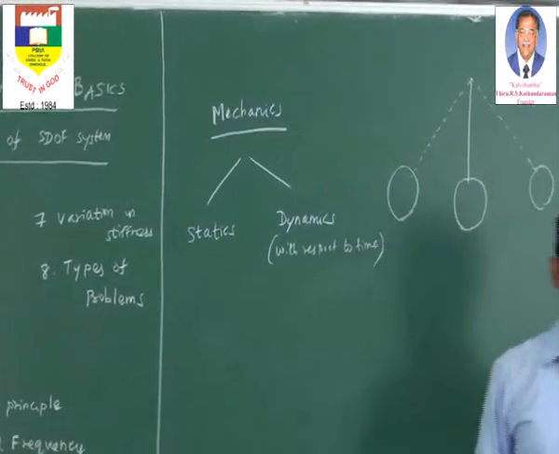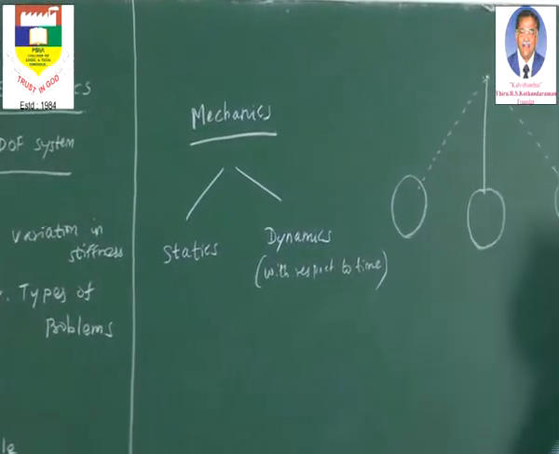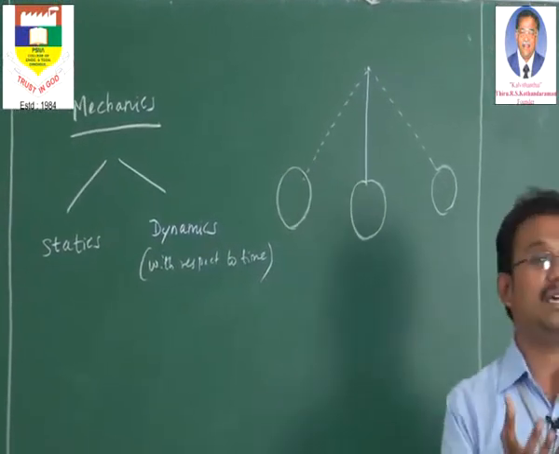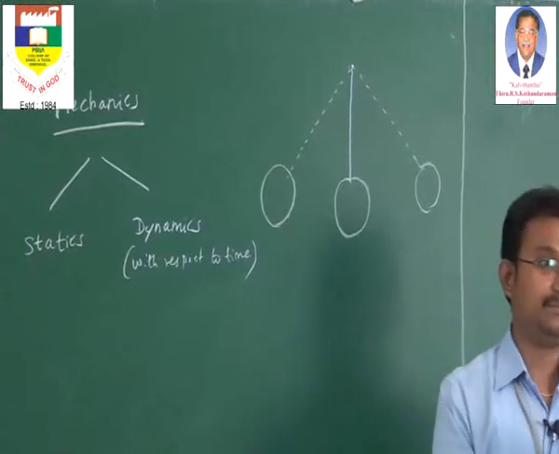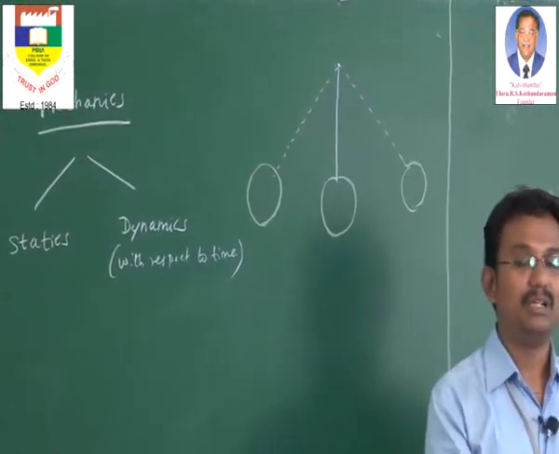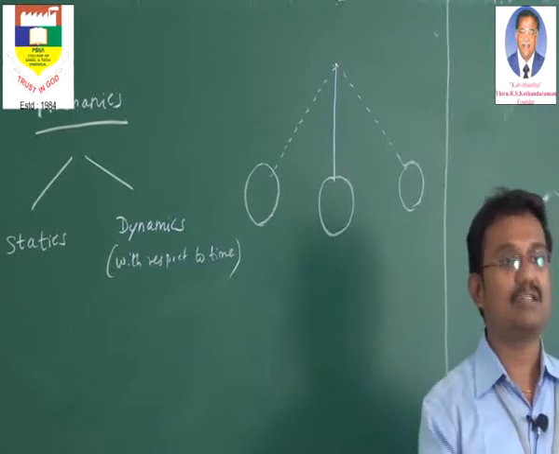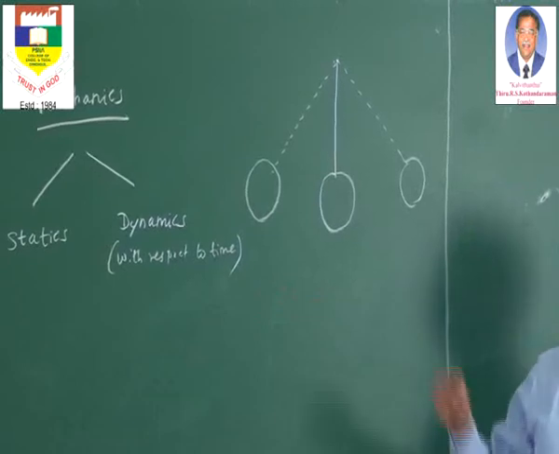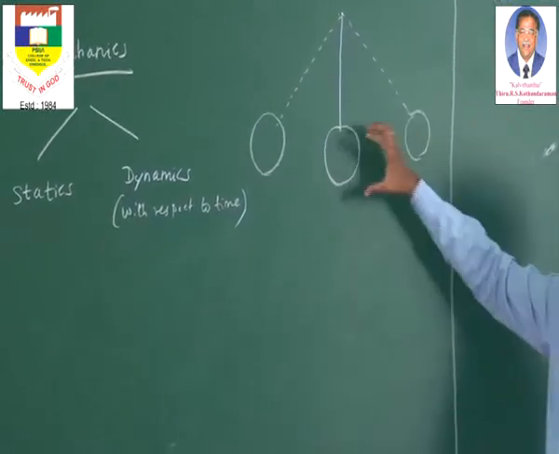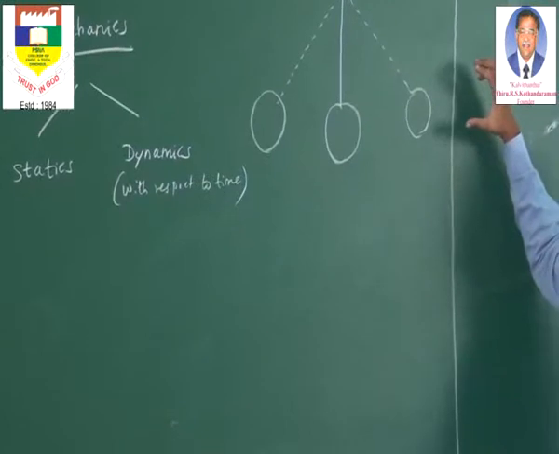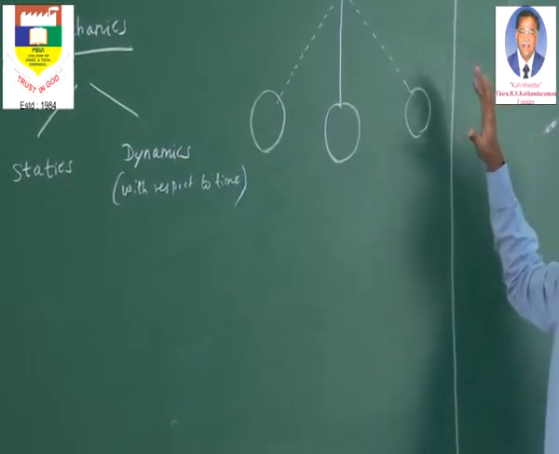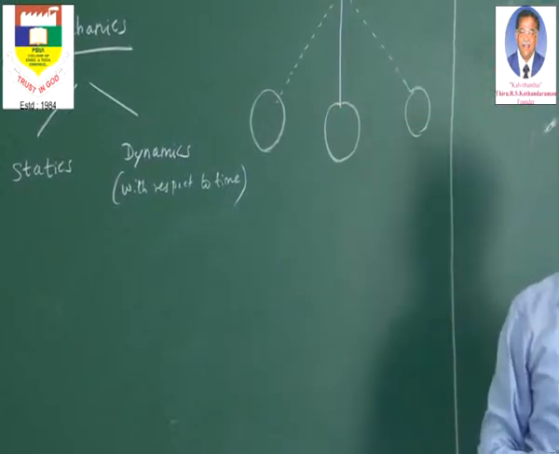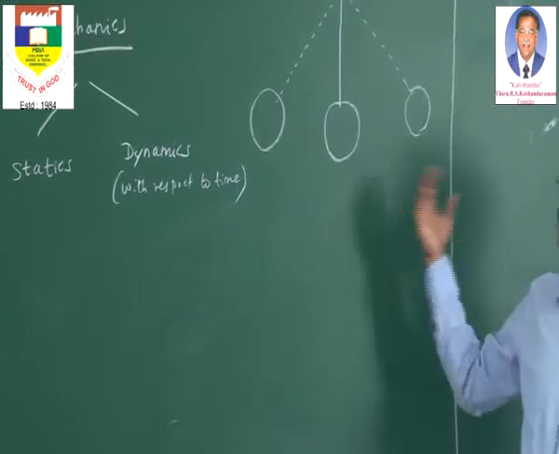Now what is free? We shall take the same common example of a pendulum. Pendulum in the sense you need not look at a clock; even a ball tied on a string is also called a pendulum. You take a string and tie a ball at the bottom and try to oscillate it. Now we see how to create free vibration. You give an initial force, like I am pulling the ball towards the right. Now I am just leaving the ball. What is happening there? The ball will be under free movement. It is not subjected to any external force, so it will be under total free vibration. This is called free vibration.